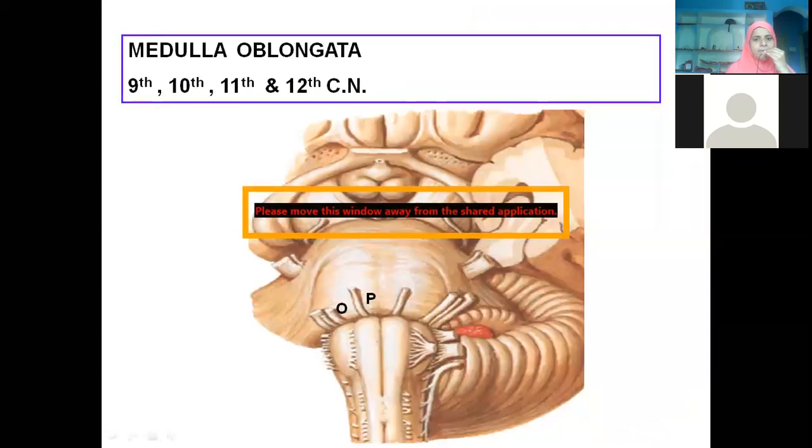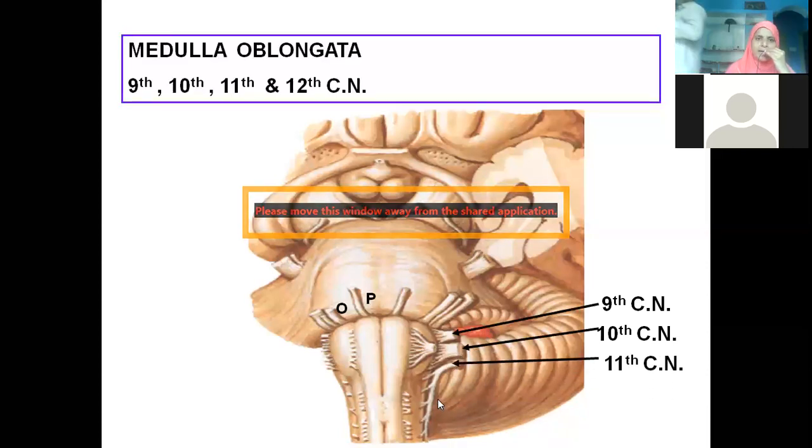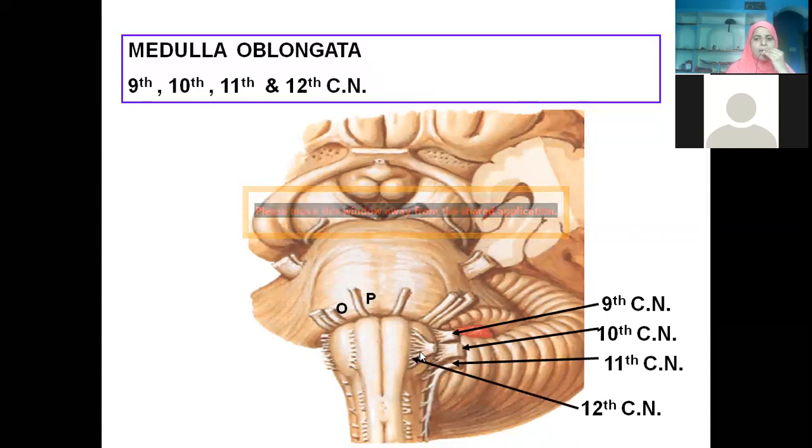Then we have the various other cranial nerves from the medulla oblongata. This is the ninth. What is the ninth cranial nerve? Glossopharyngeal. 10th, vagus. 11th, accessory. 12th is hypoglossal. So the 9th, 10th, 11th, and 12th cranial nerves come from the medulla oblongata.